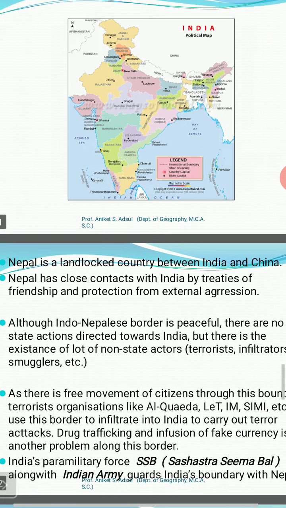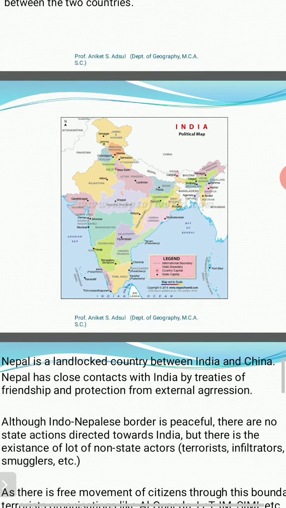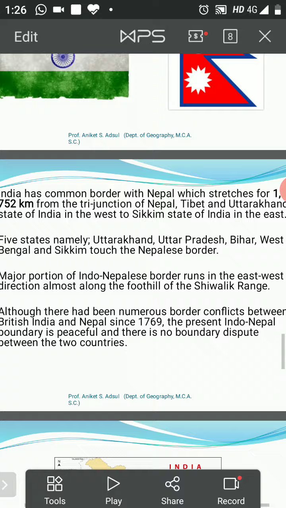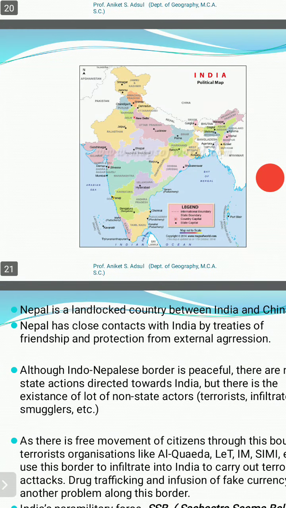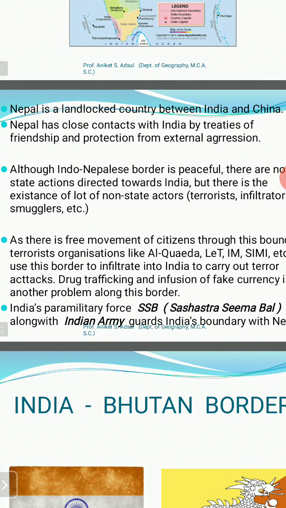Apart from that, as India and Nepal are two friendly countries, they have signed certain friendly treaties. Hence, disputed territories in relation to the border areas are not that many in the case of India and Nepal. This Indo-Nepalese border is guarded by India's paramilitary force, the SSB, that is Sashastra Seema Bal, along with the Indian Army.